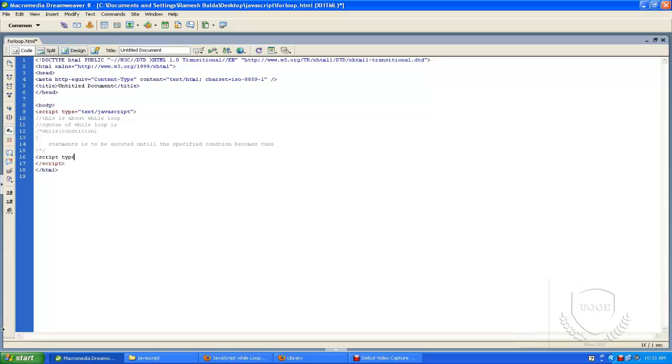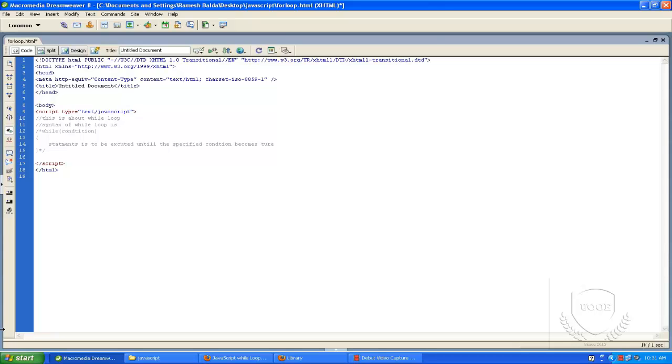Actually, while giving an example with the while loop I want to use an example from a database, but we haven't started PHP. Once we start PHP, you can easily understand how the while loop executes dynamically when I get records from the database and print them.